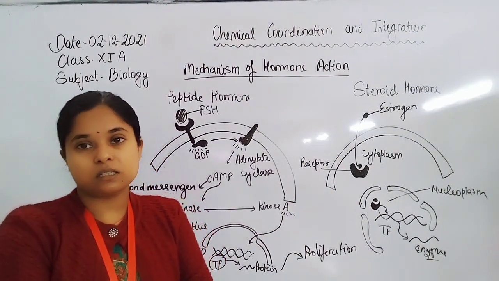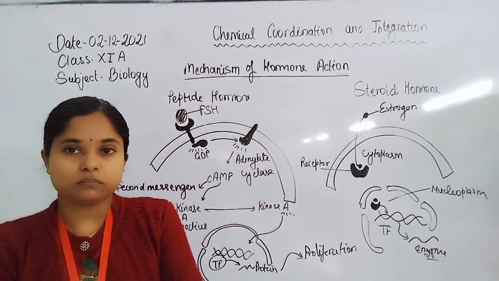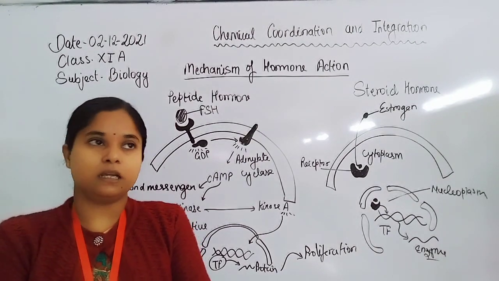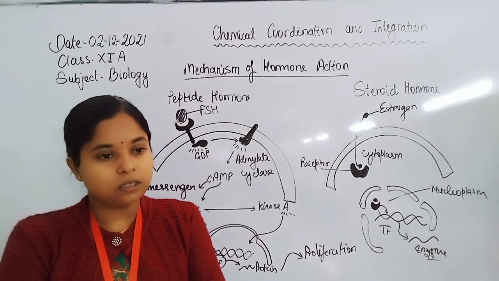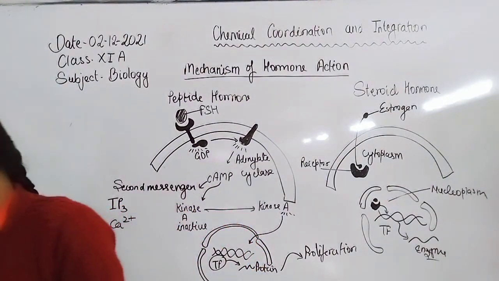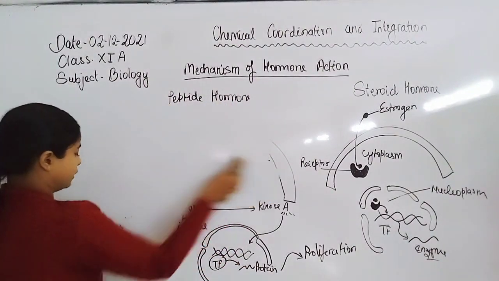Now let us discuss the different hormones which are secreted by organs other than the endocrine glands, like the heart, kidney, and gastrointestinal tract, GIT.